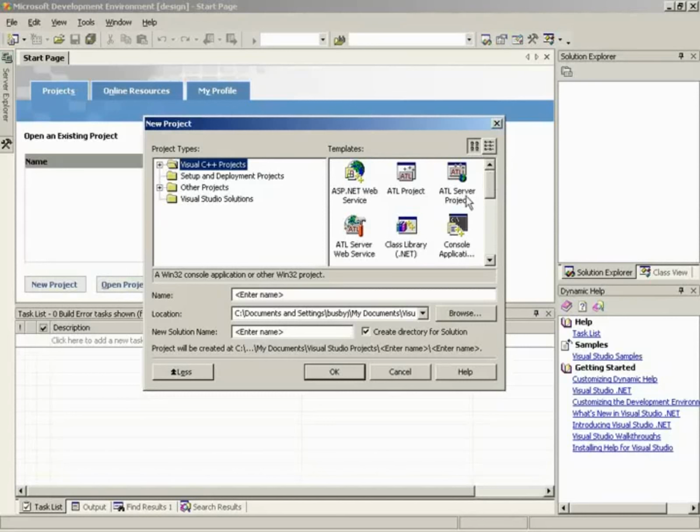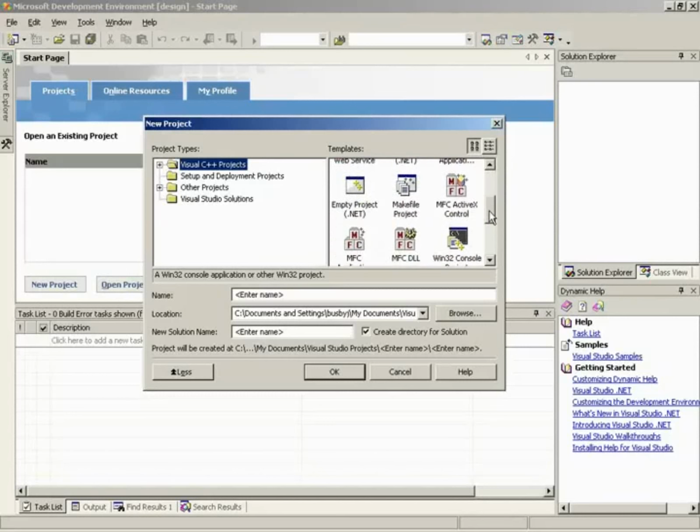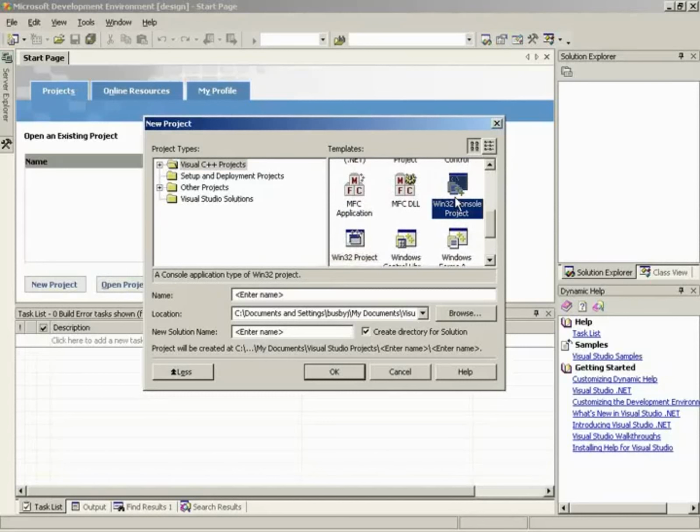So what we were talking about is templates, and what we can do is go down here, and we can create a Win32 console project. Well, what's Win32? Win32 is basically a Windows application, so it has a window, it can have menus, etc. Okay. So a console. A console application or a console project.